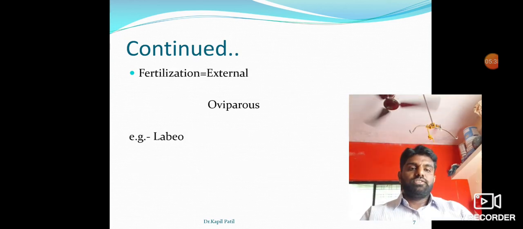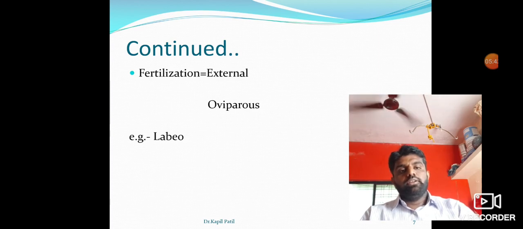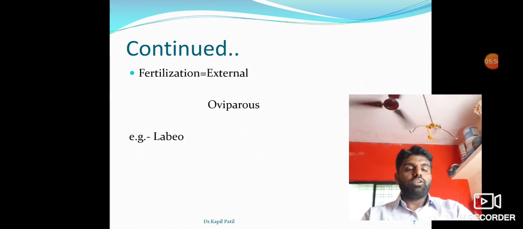Then fertilization. Fertilization is external type. In class Chondrichthyes, fertilization is internal, but in Osteichthyes fertilization is external. It is the fusion of male and female gametes outside the body. When the female lays the eggs, at the same time the male ejects the sperm. Water is the medium. This Osteichthyes class fish is oviparous, meaning egg laying. The best example is Labeo.